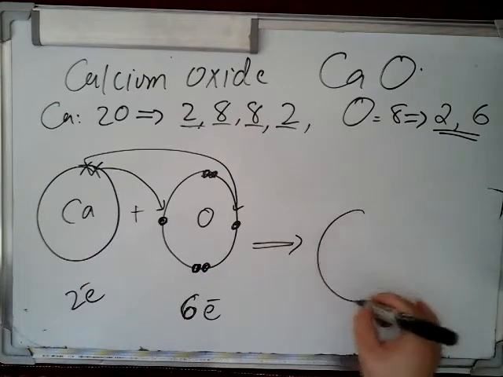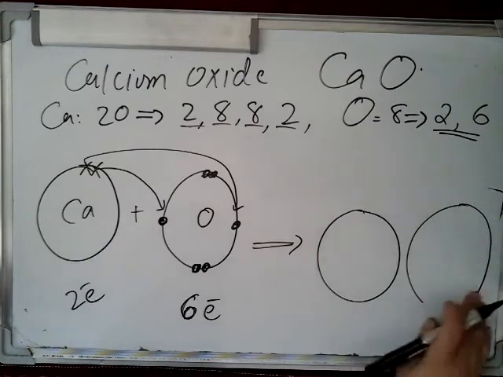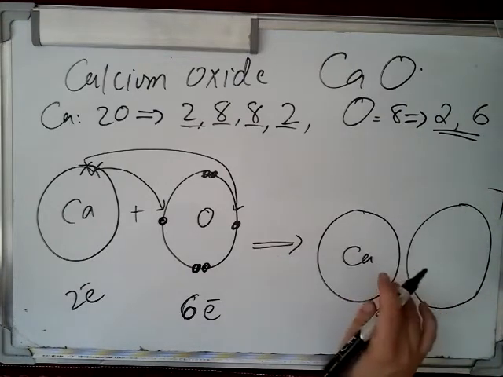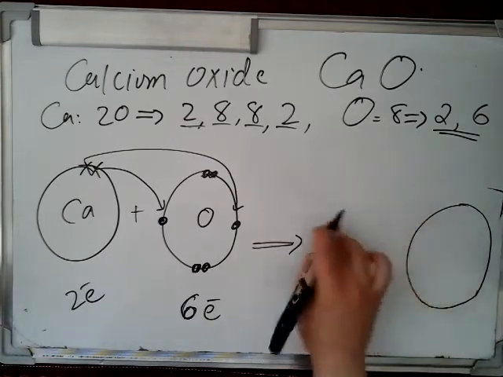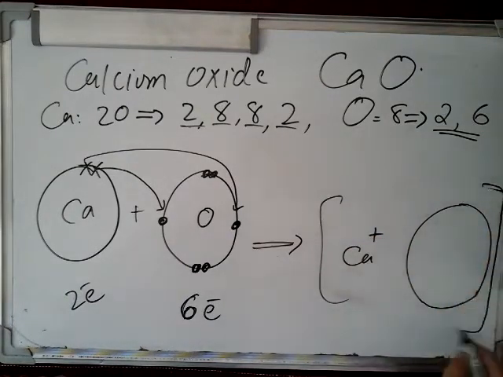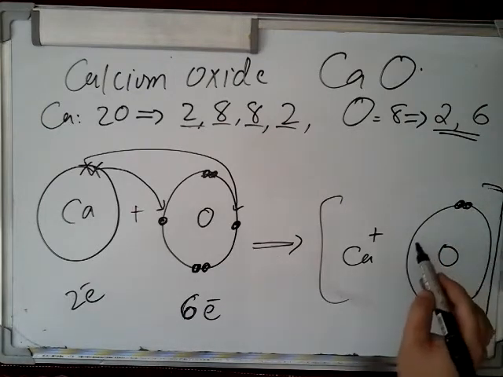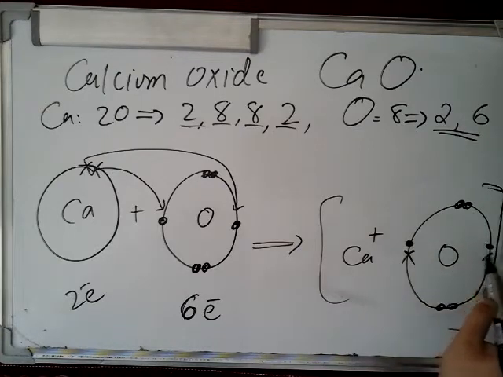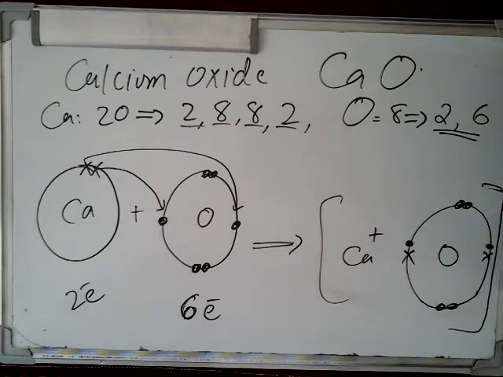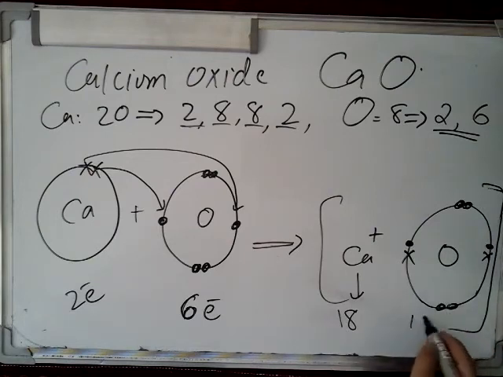As a result, calcium will have no outermost shell, and oxygen will have 2 extra electrons. Now the number of electrons in calcium is 18 because it has given 2 electrons, and in oxygen it is 10.